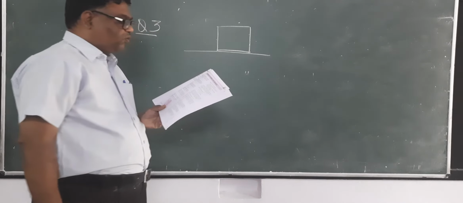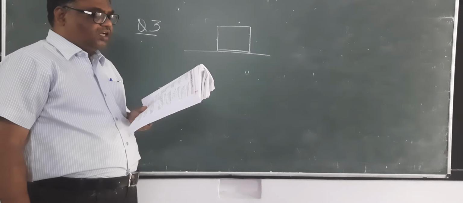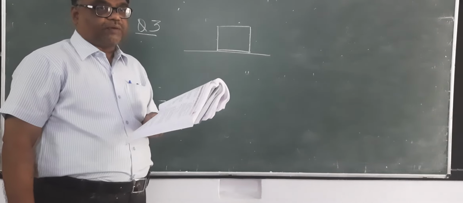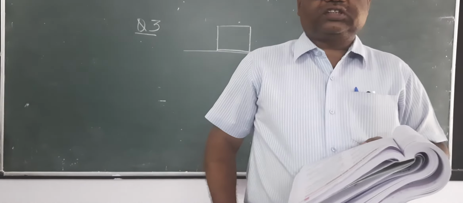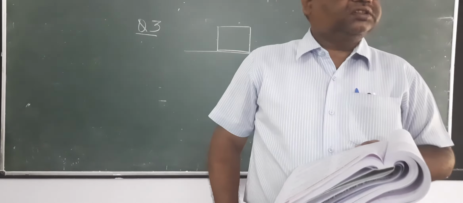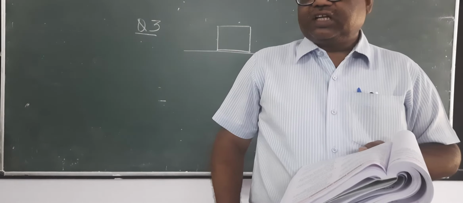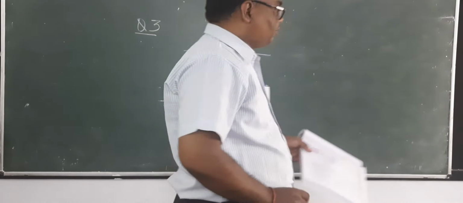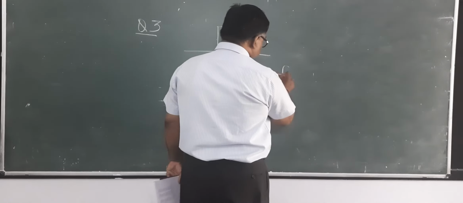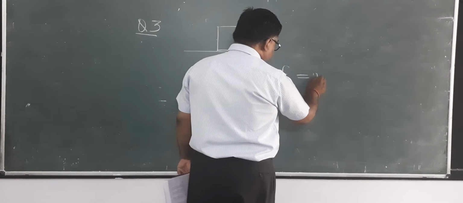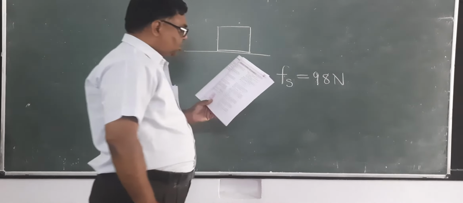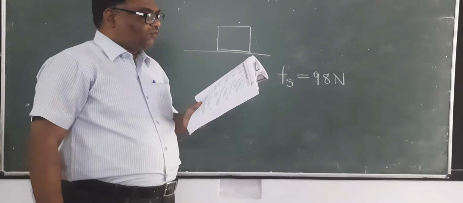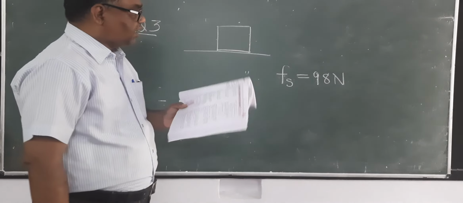A horizontal force of 98 Newton is required just to slip the block. Now all of you see here. A 98 Newton force is just required to slip the block, means it is the limiting friction. This is the value of Fs maximum. So find the value of the coefficient of static friction and the angle of friction.